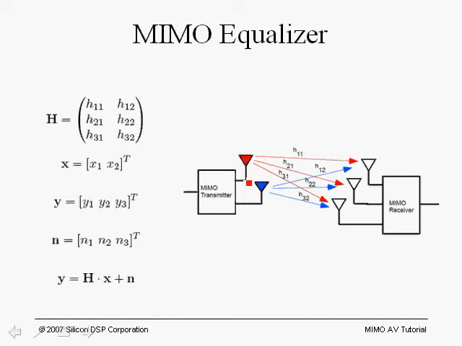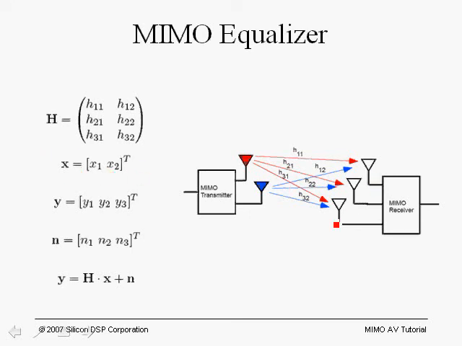We also take the two transmit streams and denote them by X1 and X2. So X1 is the carrier for transmit path number 1, and X2 is the carrier for transmit path number 2. So for example, X1 and X2 are points in the constellation or pilots. So we form the vector X comprised of the carrier for transmit path number 1 and transmit path number 2. And here we're taking the transpose, so we know that this vector is actually a 2x1 vector.